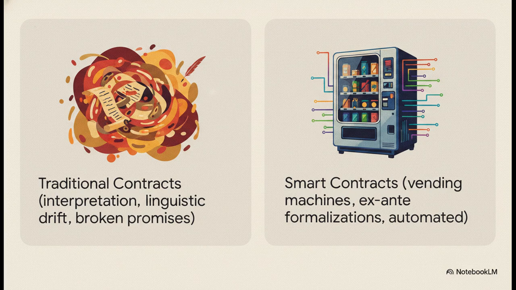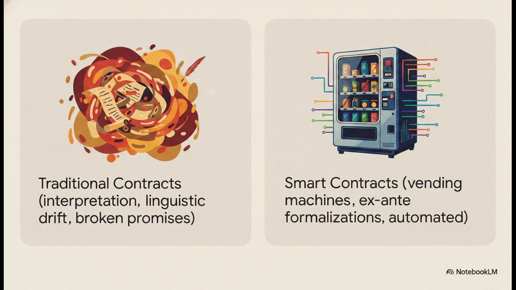Traditional contracts require constant human interpretation. They need that because human language is messy, situations evolve, and words can kind of change meaning over time. Researchers call this linguistic drift. Plus, humans break promises. Smart contracts, on the other hand, are built on dry code.